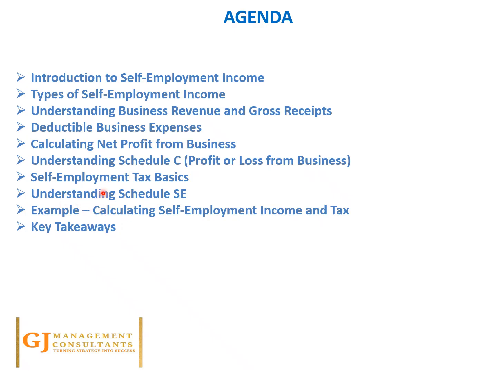We'll understand the self-employment tax basics and how this information is reported using Schedule SE. Then we'll have a complete example showing how to calculate the self-employment income and the corresponding tax, including the self-employment taxes. Finally, we'll cover the synopsis and key takeaways of this presentation. So with this, let's move to the first slide.